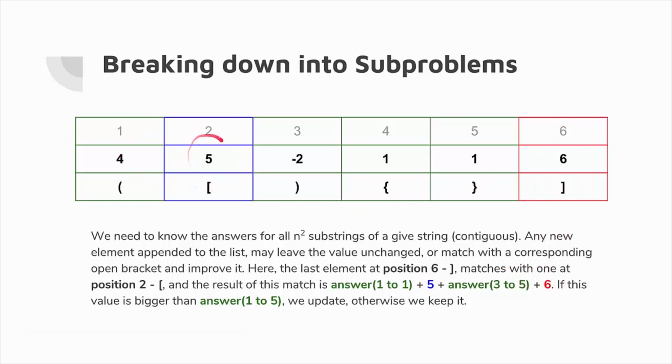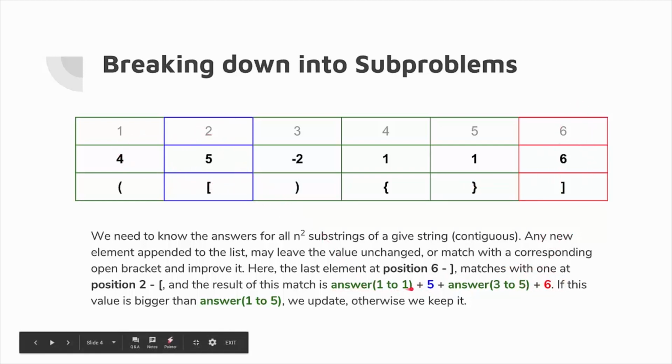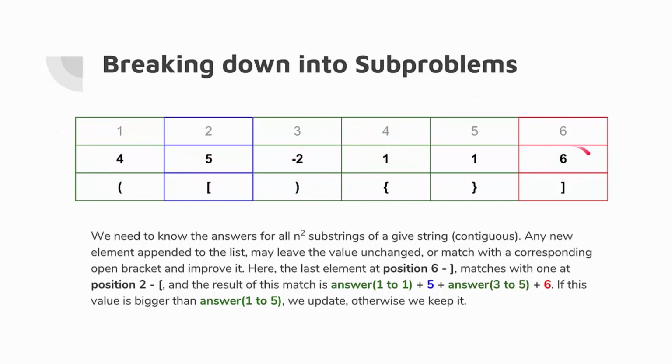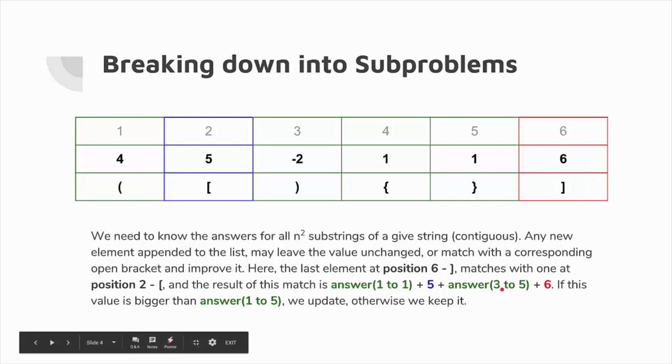If a pairing is done, we know that the answer would be the sum of values of the two brackets plus the subsequence between these two brackets plus the subsequence before the first opening bracket. So now we know that we need to not only know the values of all of the subproblems starting from the first position of different sizes, but we also need to know the solutions of all of the subproblems of different lengths starting from all different positions.